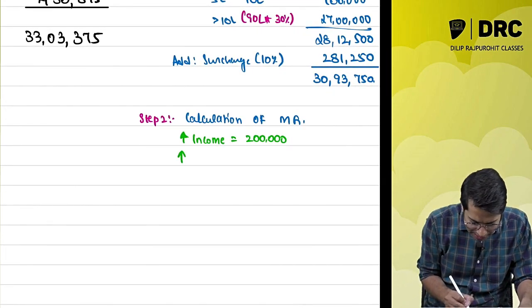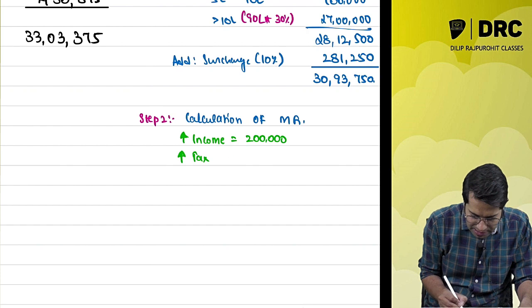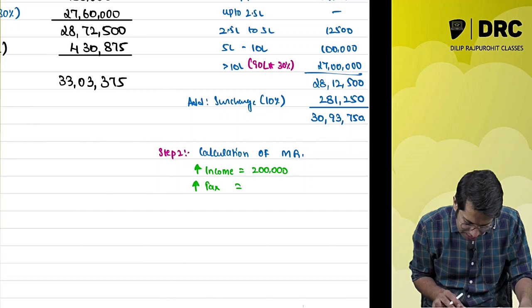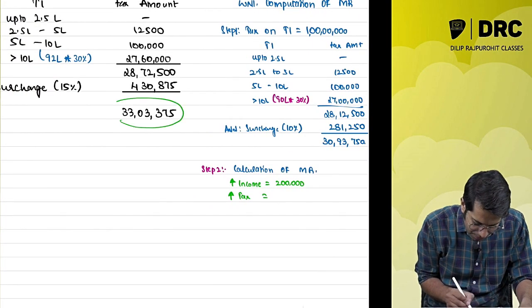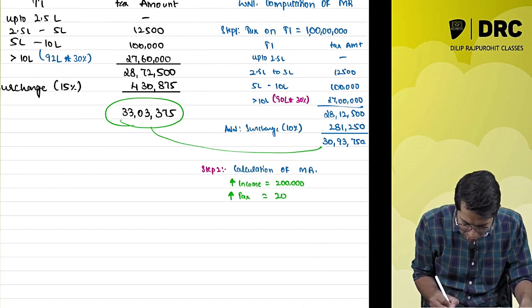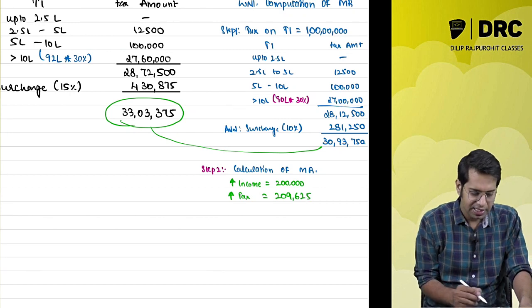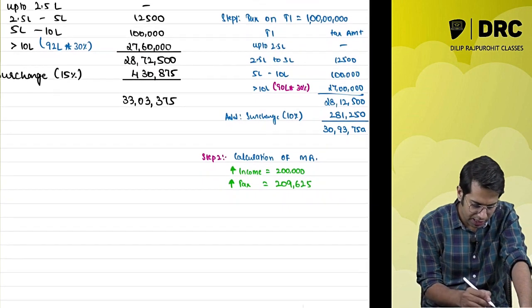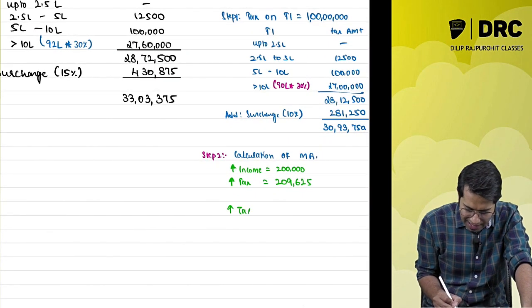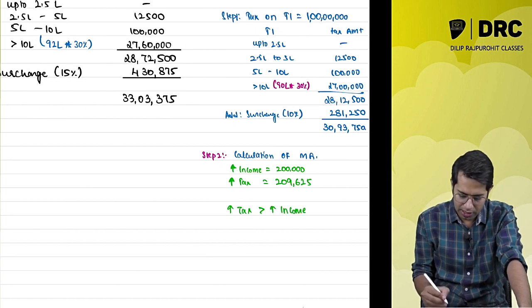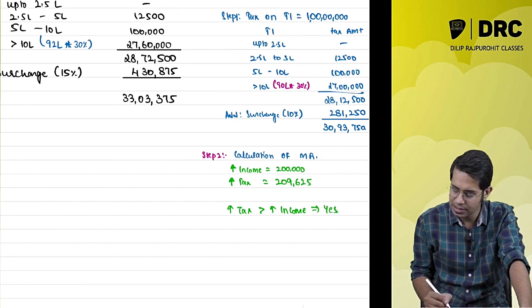And what is the increase in tax? Sir, the increase in tax. So I should compare this amount with this amount. So the increase in tax comes to 2,09,625. Now the question is, is the increase in tax more than the increase in income? Yes, sir, the increase in tax is more than the increase in income.